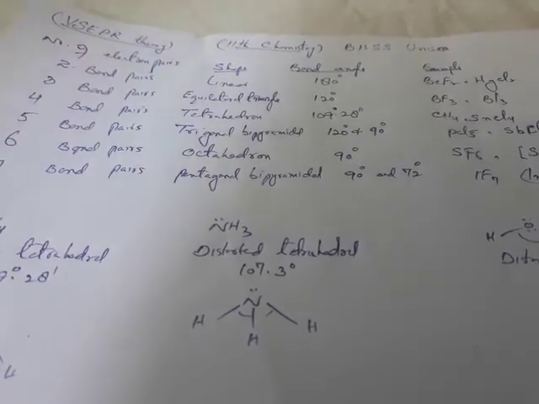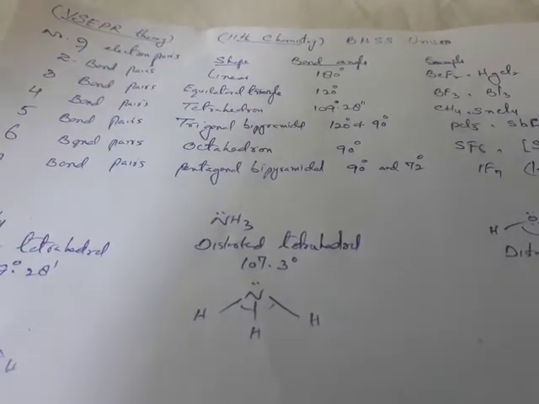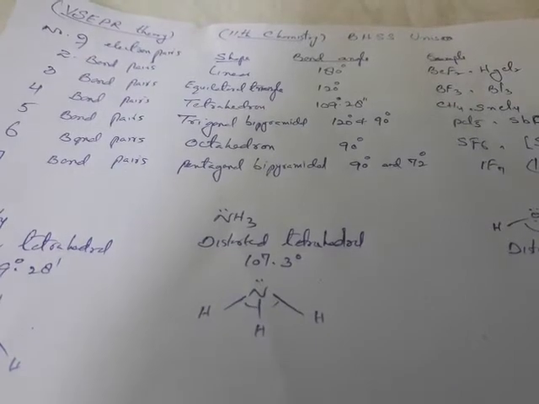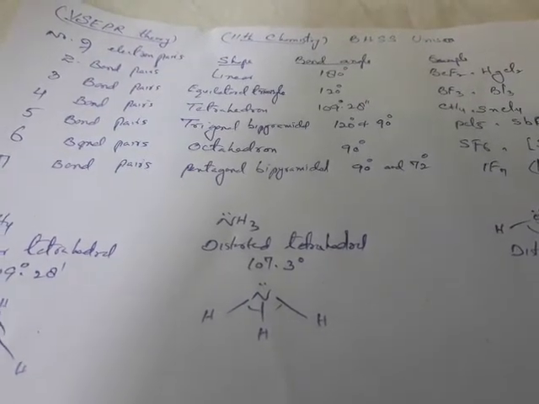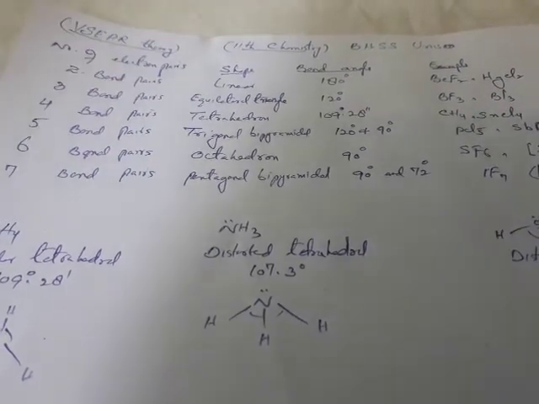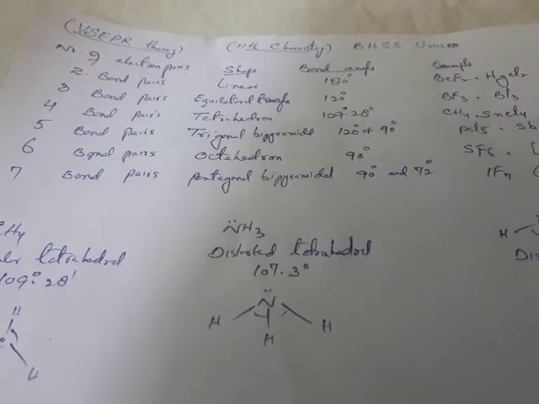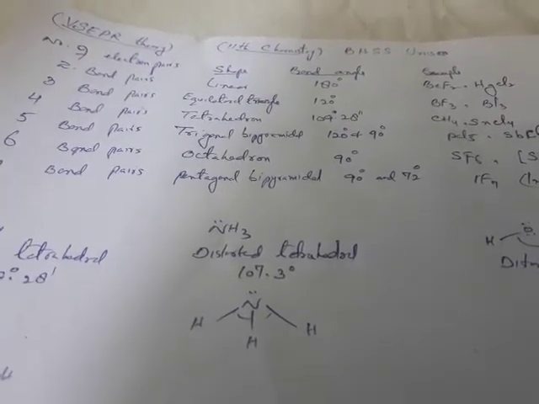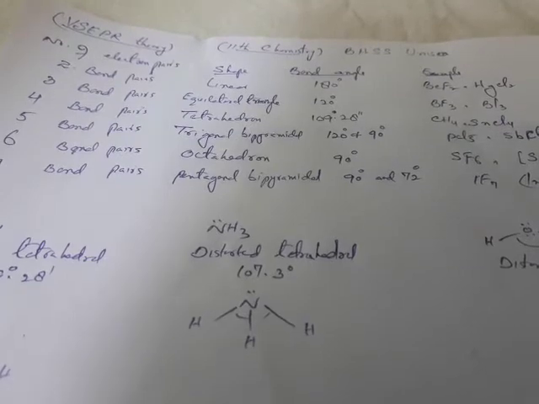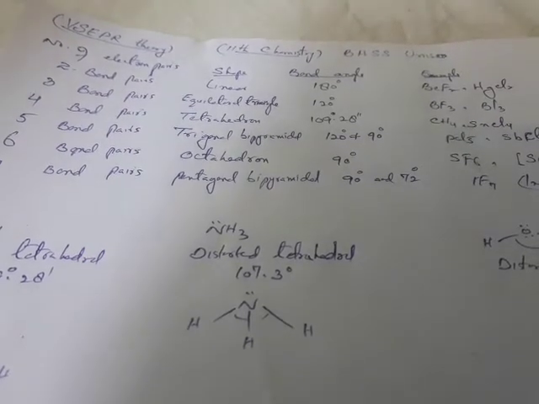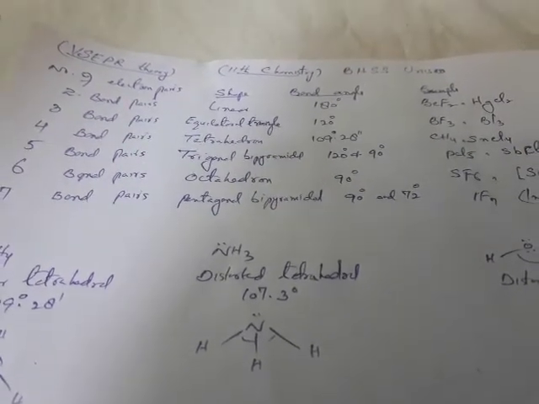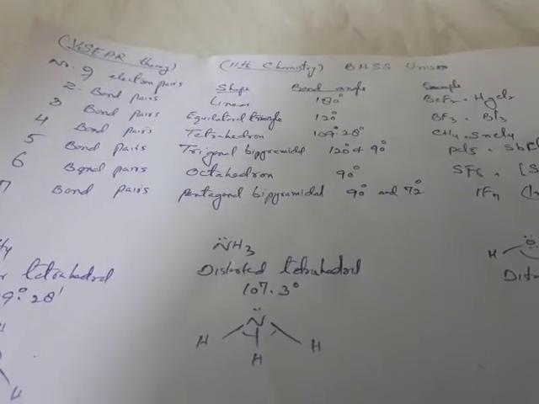As far as the postulates of the valence shell electron pair repulsion theory are concerned, number one, the shape of a molecule depends upon the number of electron pairs. That means the geometry of the molecule depends upon the number of bond pairs and lone pairs.